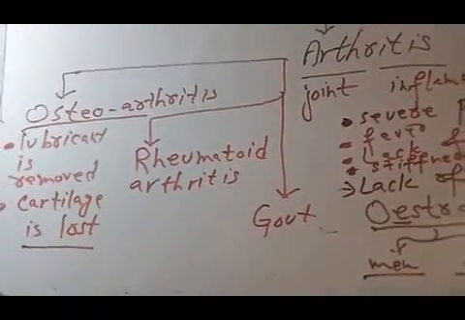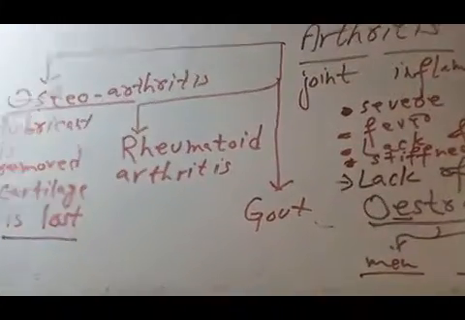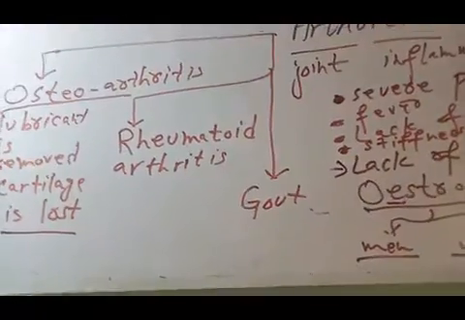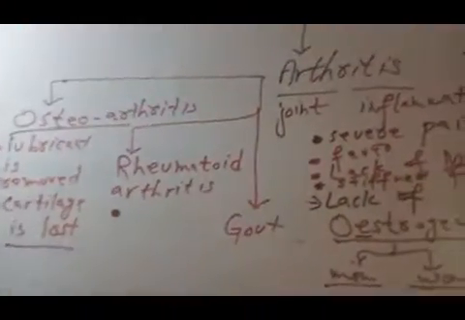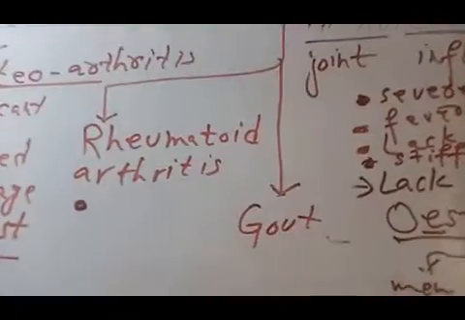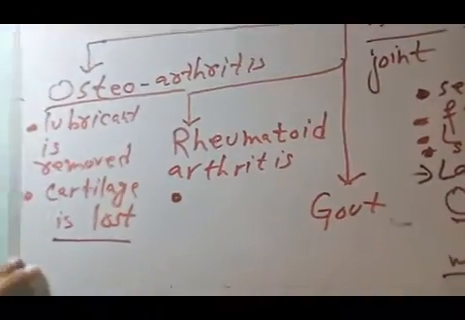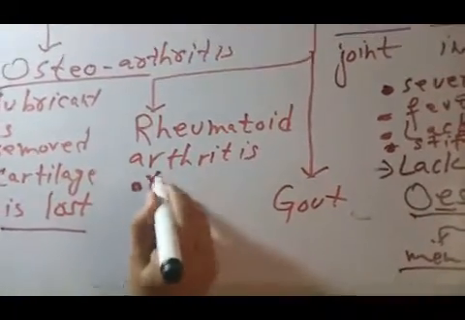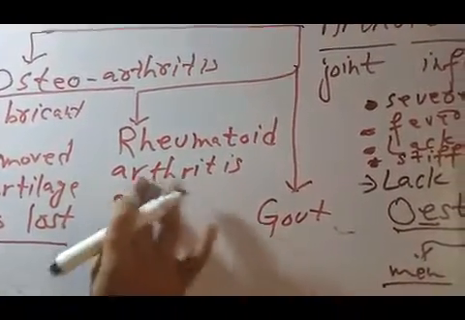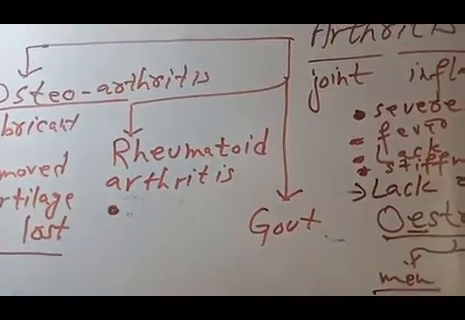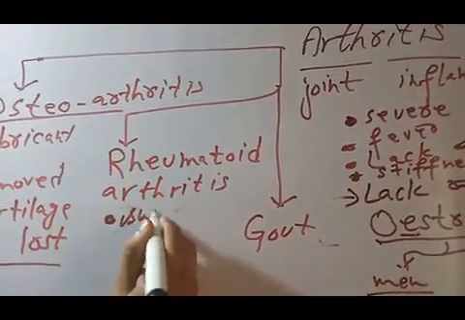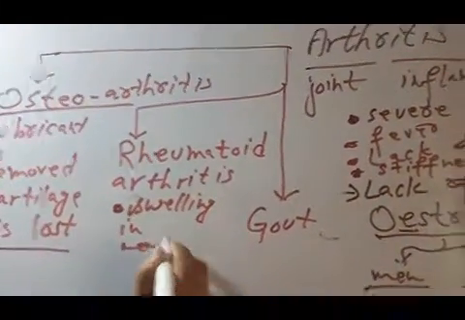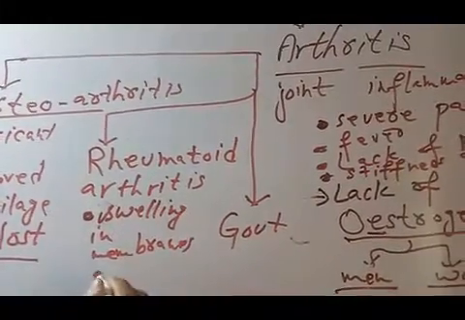There will be no movement. In rheumatoid arthritis, there is no removal of lubricant or cartilage, but the membranes present at joints are inflamed and swollen. It is due to the swelling in membranes at joints.